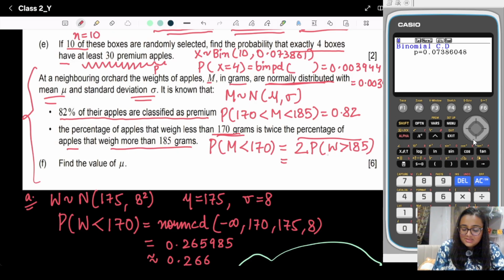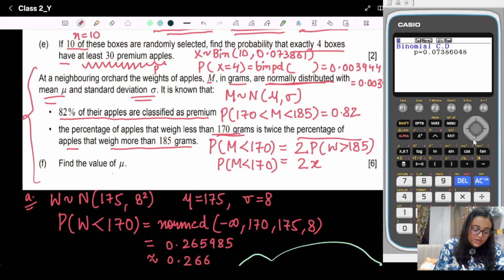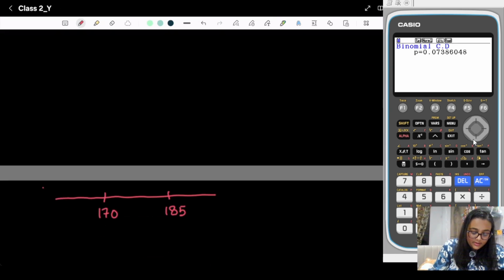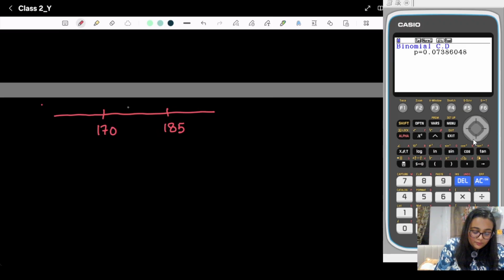We will let this probability be x. Okay, so it is 2x. That means the probability of M less than 170 is nothing but 2x. In any case we need to find out this mu. So we will use this equation number 1 and this equation number 2, because we know that the total probability is 1. So it is nothing but 0.82, and the probability is 2x and this is x.